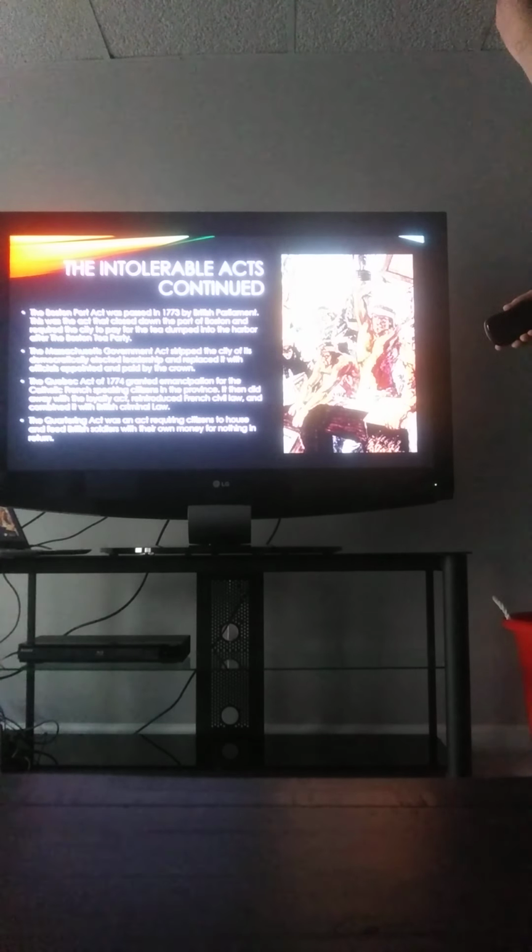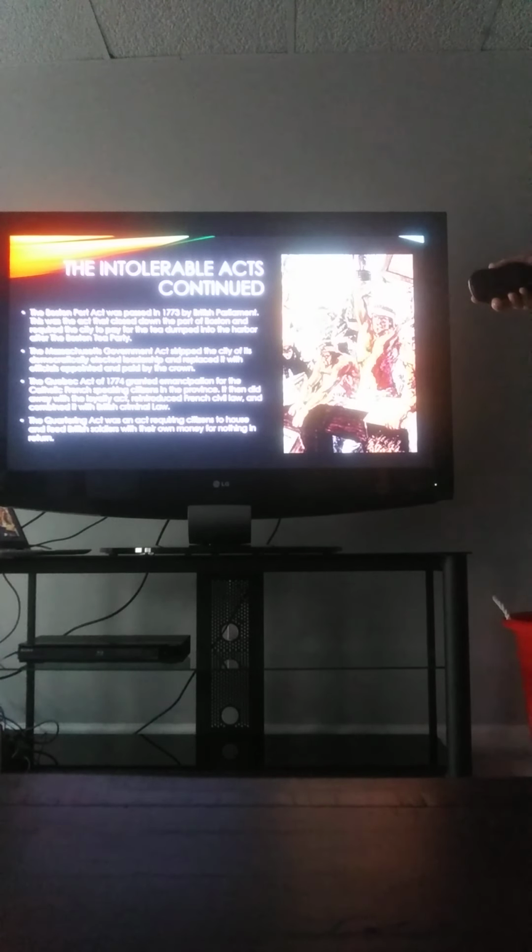The Intolerable Acts, however, would continue anyway, as the Boston Port Act was passed in 1773 by British Parliament. This was the act that closed down the port of Boston and required the city to pay for the tea dumped into the harbor after the Boston Tea Party. Already, Boston as a whole would have difficulty paying it off, let alone with its main port and central trading hub closed. Not exactly a very thought-out plan.